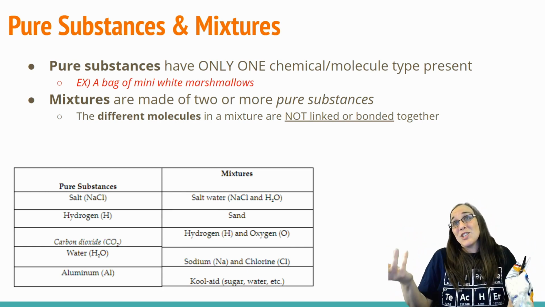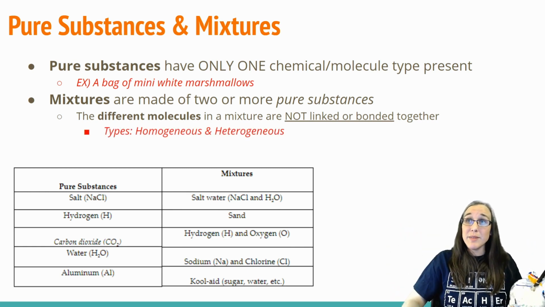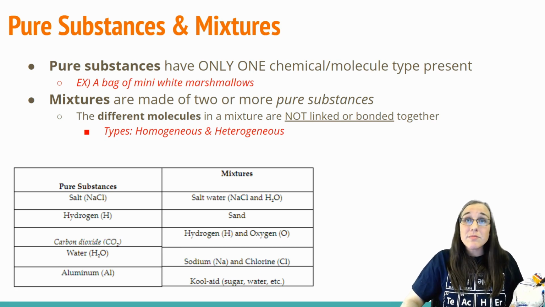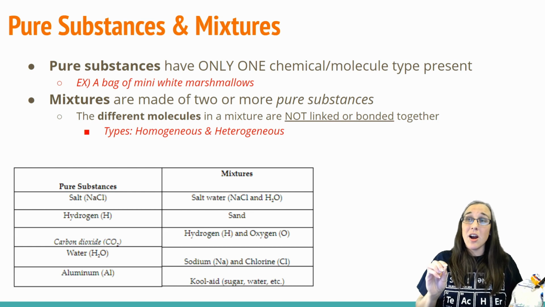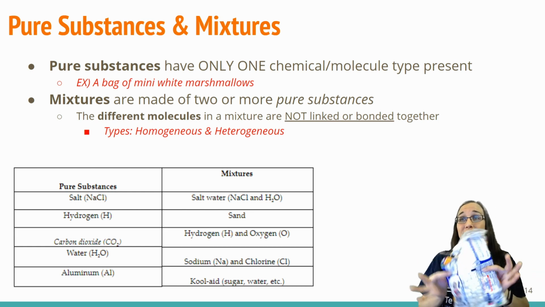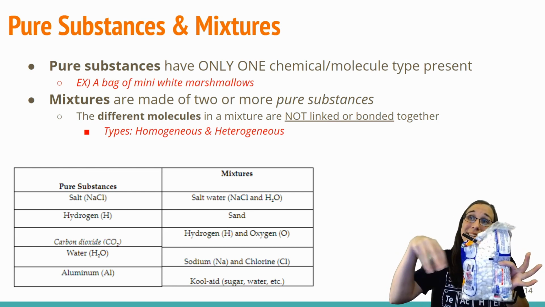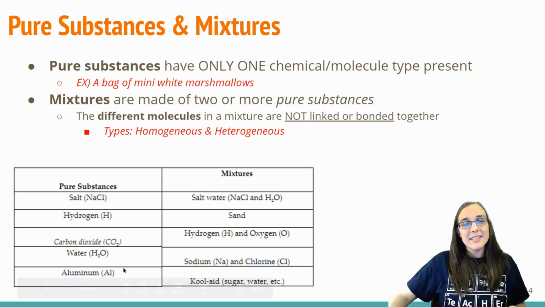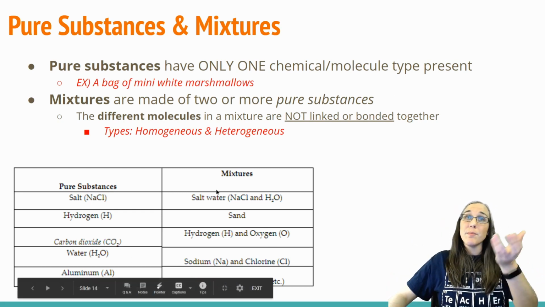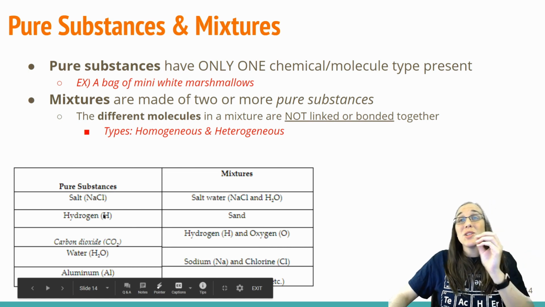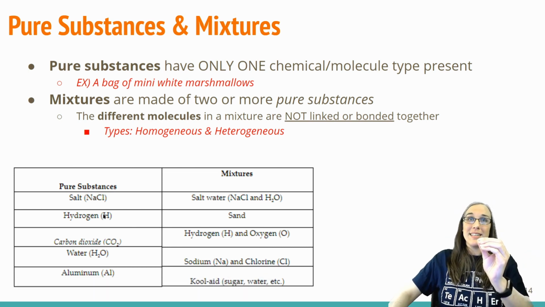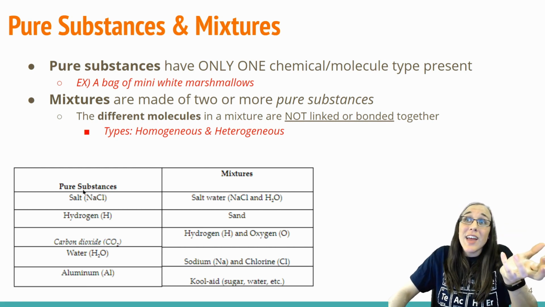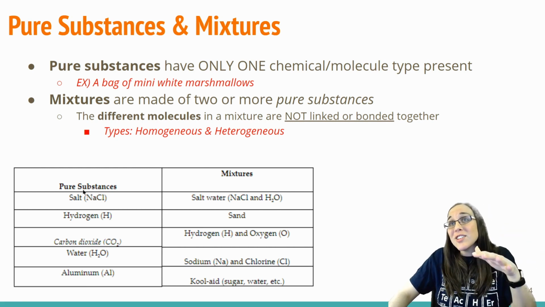That's a mixture. Now, there are 2 types of mixtures. There's homogeneous and heterogeneous. Those 2 types are describing the different molecules that are mixed together. So for example, if we're looking in this table over here, we have pure substances. Again, that's just the one type present. So if you've got a container of salt, that's just a whole bunch of NaCl in there, all just salt.